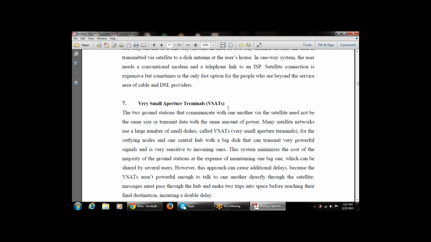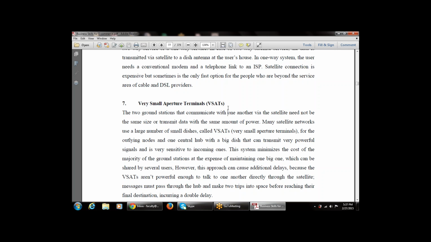Many satellite networks use a large number of small dishes known as VSAT. That is, most satellite networks use a large number of dish TVs or small dishes that are known as VSAT, a very small aperture terminal.